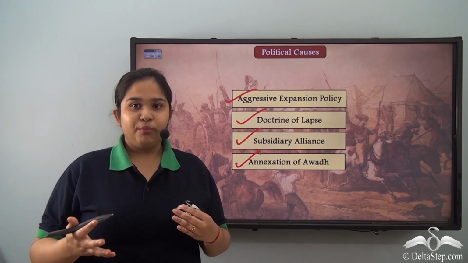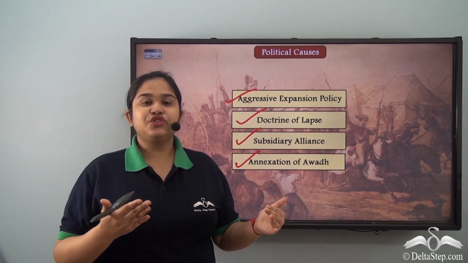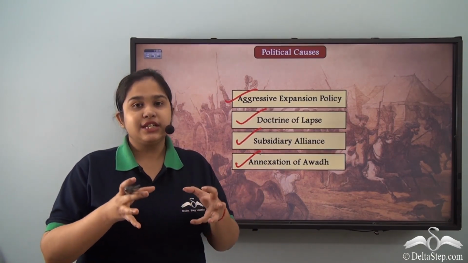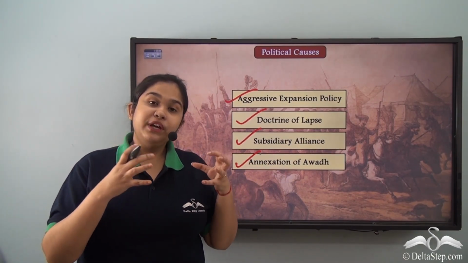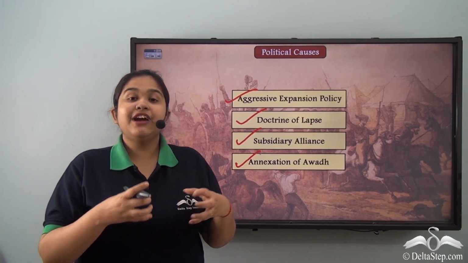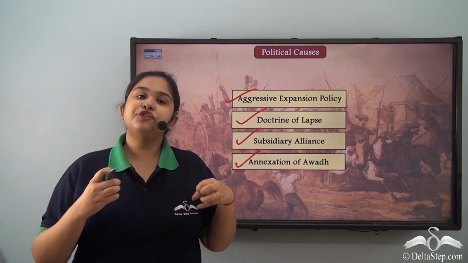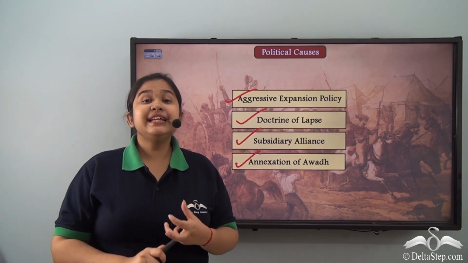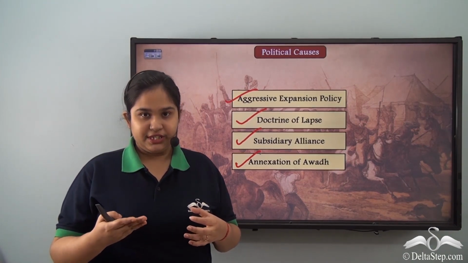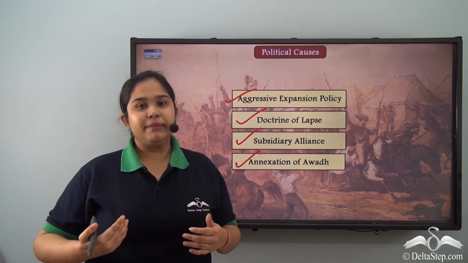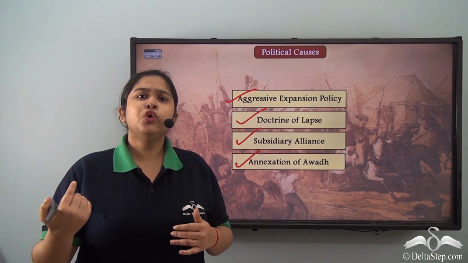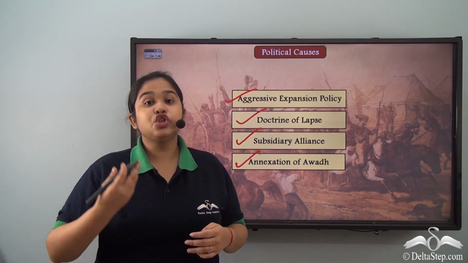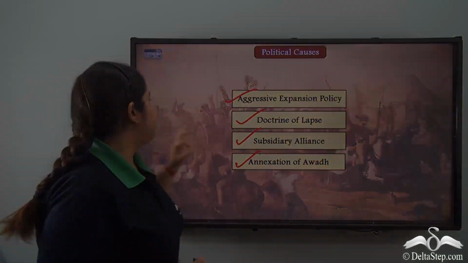Now the point is, was it only the political factors that triggered the revolt of 1857? It cannot be so, because any event in history has to be triggered in a way where it pushes for change. We have divided the causes of the revolt of 1857. We have already learned the political causes. The second set of causes that were very important was the economic causes that provided the ground for this particular change or event to take place.